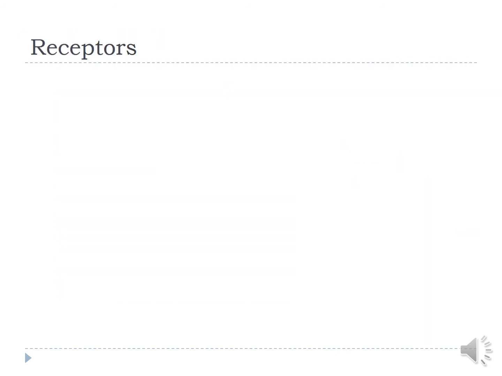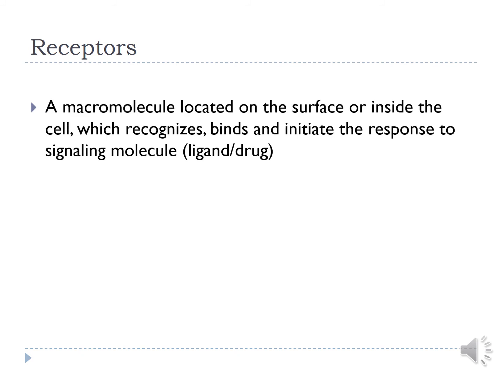And now we come to the most important drug targets, that is receptors. Receptors are the backbone of pharmacology, and the majority of drugs act through receptors. As a word, receptor would tell us that any substance or biomolecule which receives a drug will become a receptor. But actually, a receptor is a macromolecule located on the surface or inside the cell, which recognizes, binds and initiates the response to a signaling molecule.